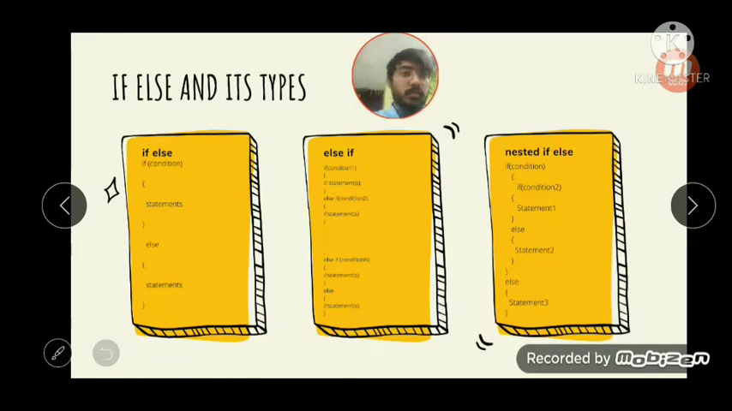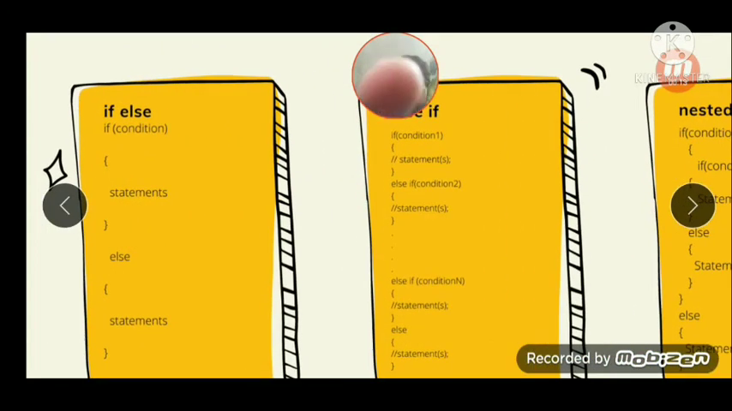Now we will see the various types of if else statement. There are basically three types of if else statement. The first one is the simple if else.